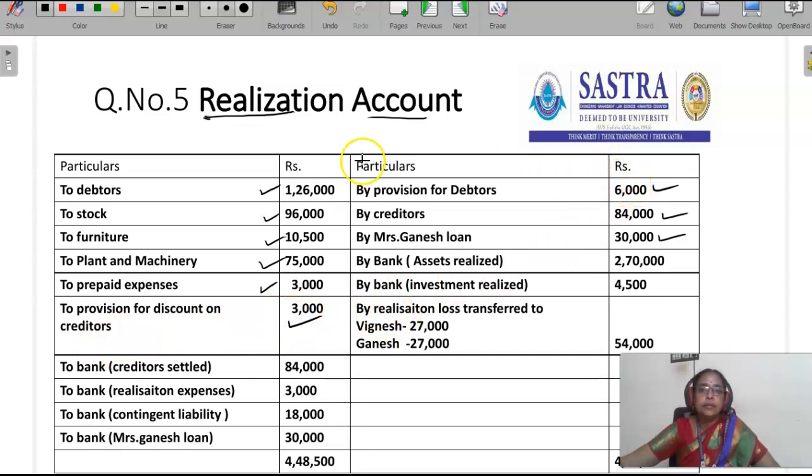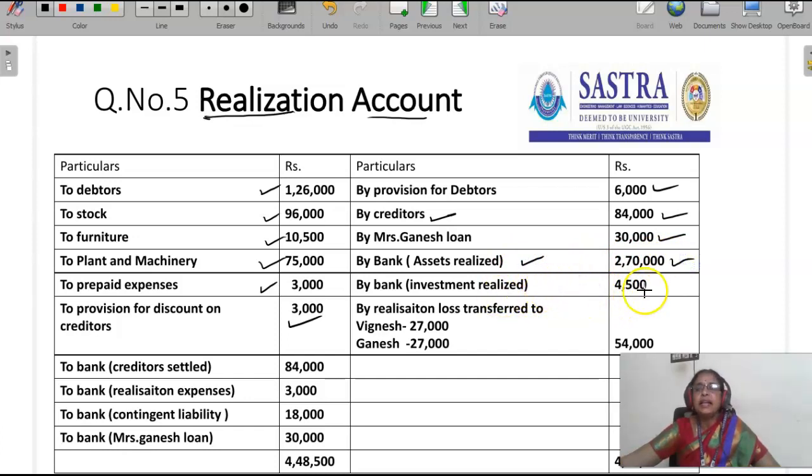In both cases, debtors as well as creditors, we have to consider only the gross amount. The provision should go to the opposite side. Debtors provision will come here, creditors provision will go here. Then assets realized, how much? Already we have calculated the total, that is 2,70,000.